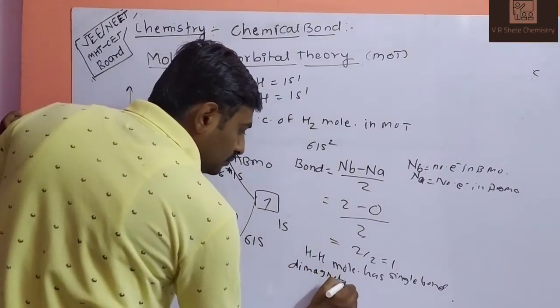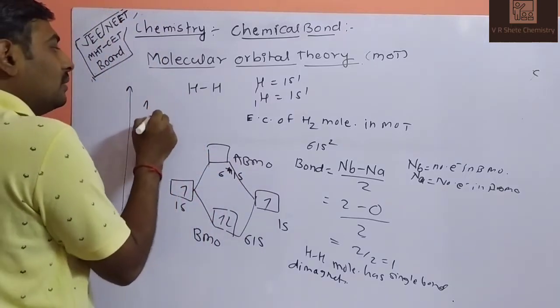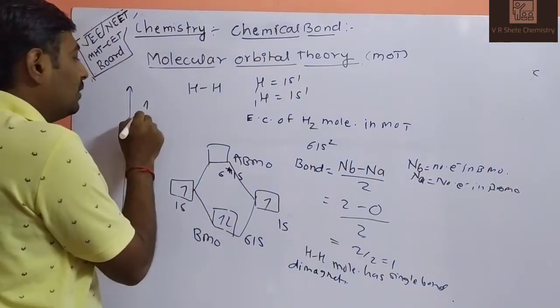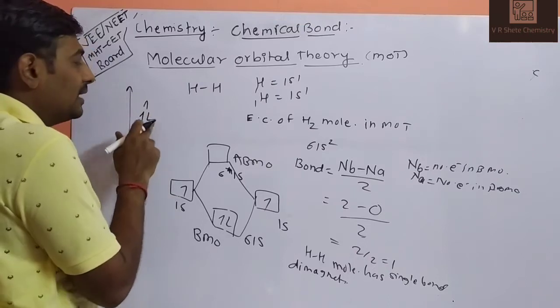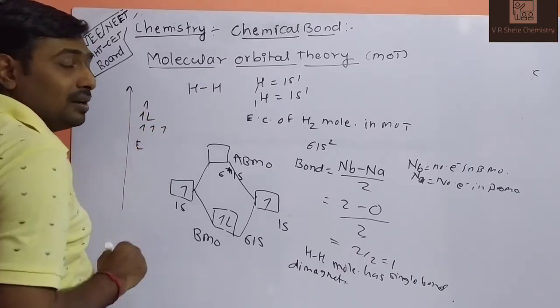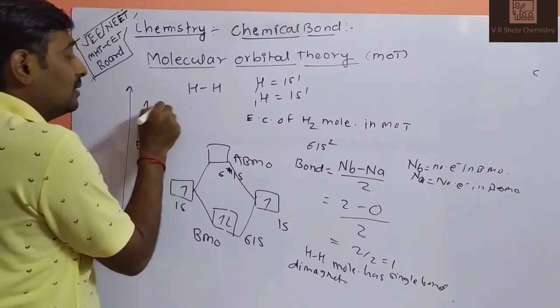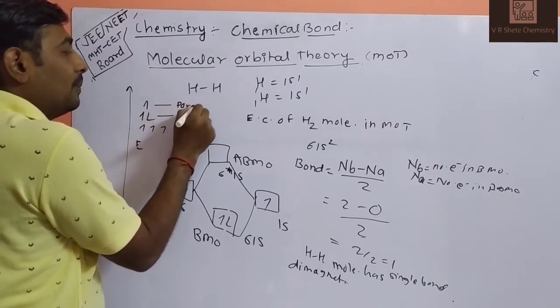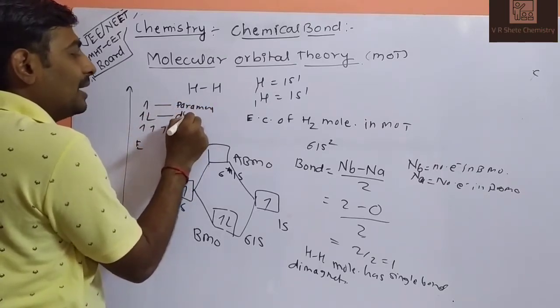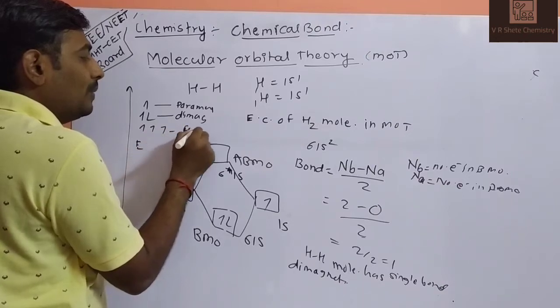Diamagnetic. If one electron is unpaired, then it is paramagnetism. If all electrons are paired, then it is diamagnetism. If maximum electrons are unpaired, then it is ferromagnetism. This is paramagnetic, this is your diamagnetic, and this is your ferromagnetic.